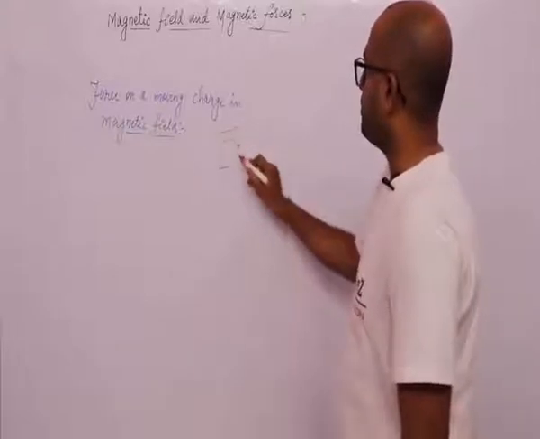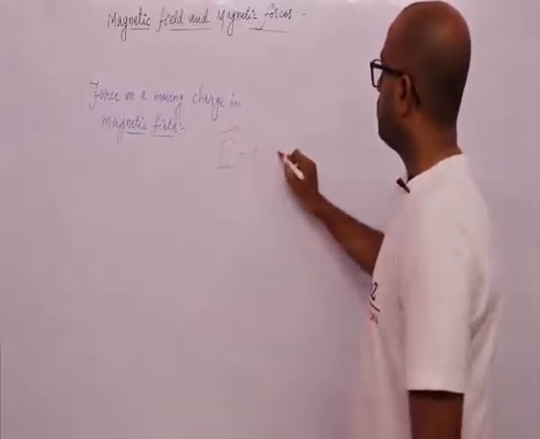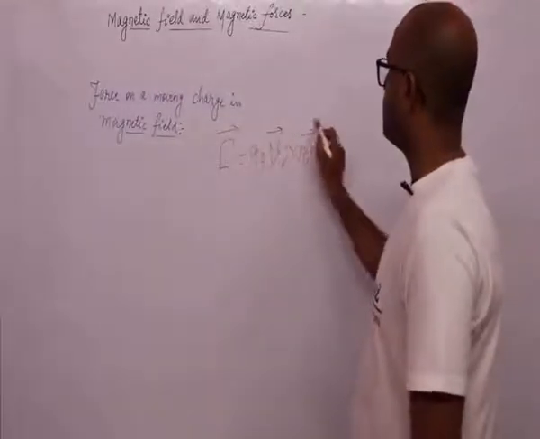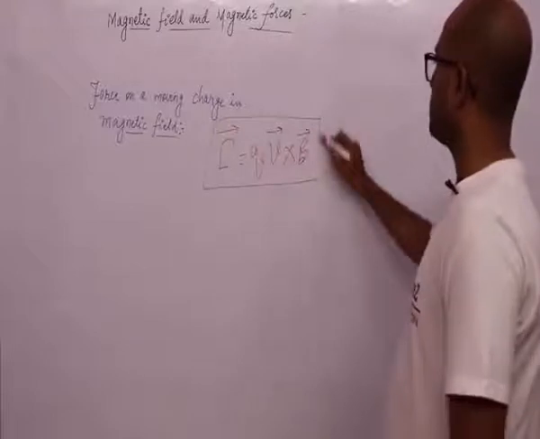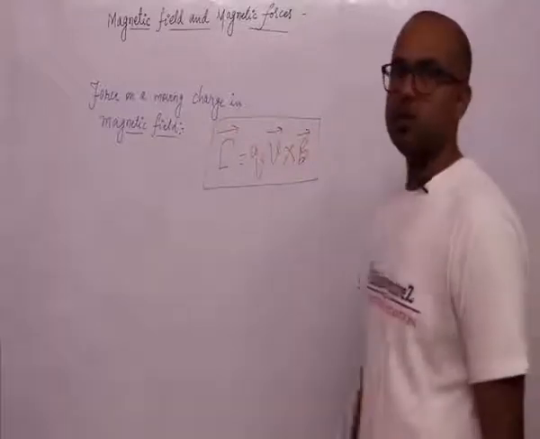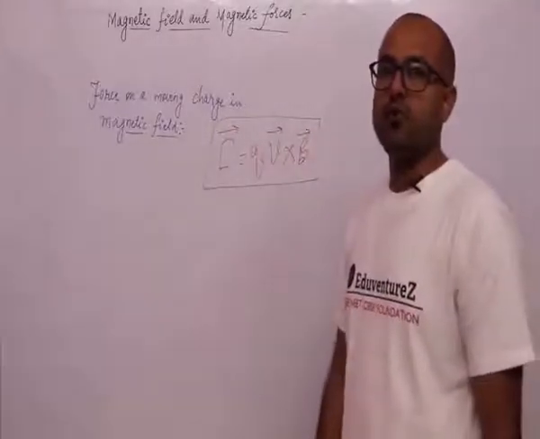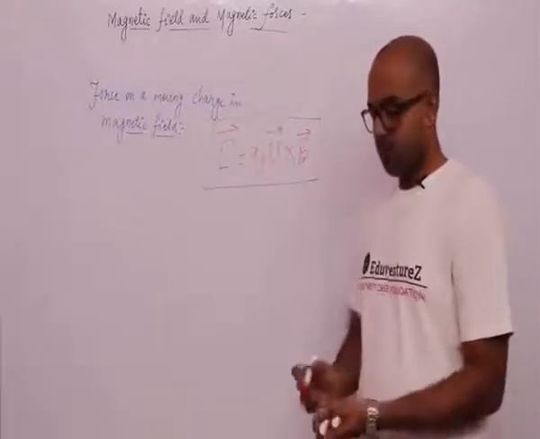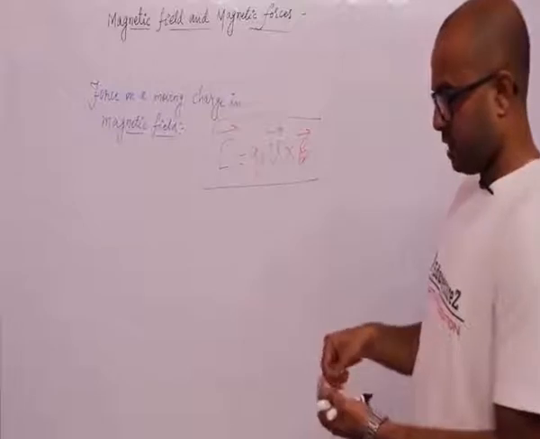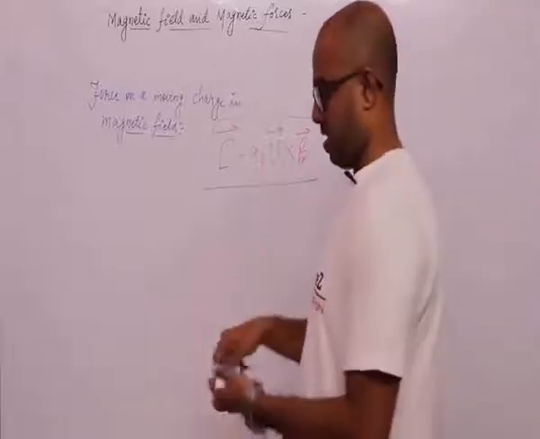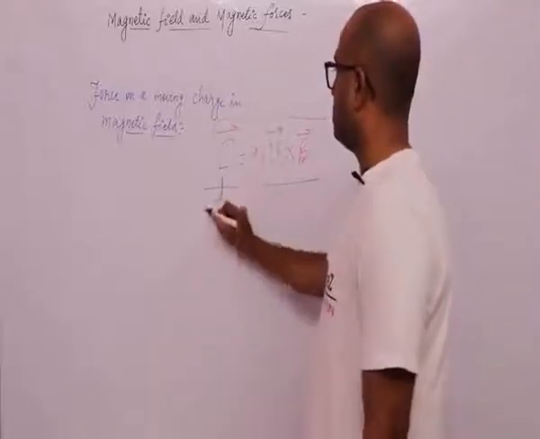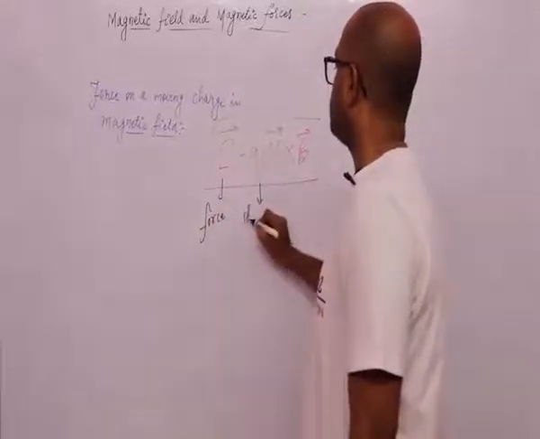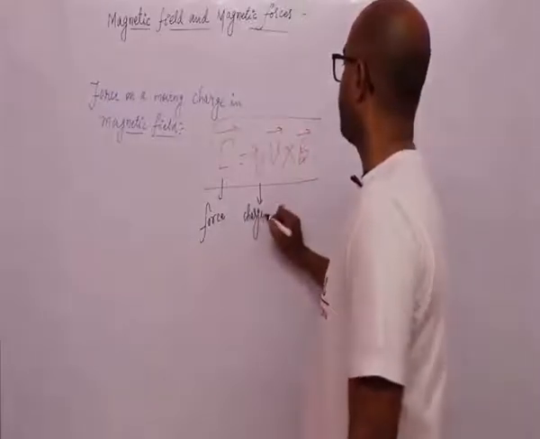vector F is equal to Q V cross B. आपने वेक्टर चैप्टर में क्रॉस प्रोडक्ट पढ़ा होगा, तो उससे आता है F is equal to Q V cross B, where F is the force on the charged particle. Q is the value of charge that is moving in the magnetic field.